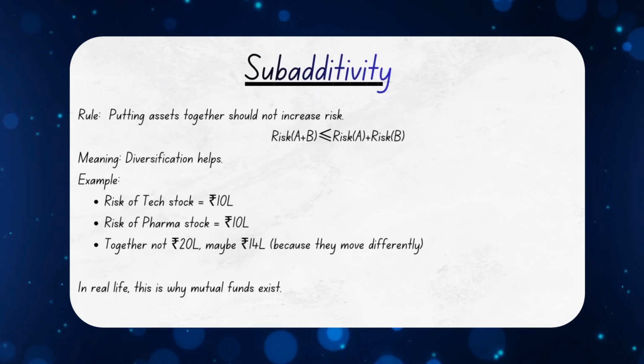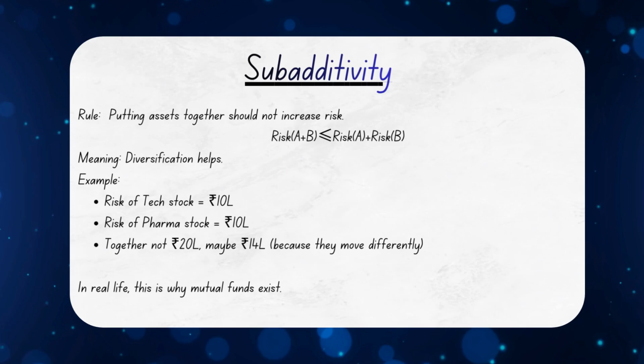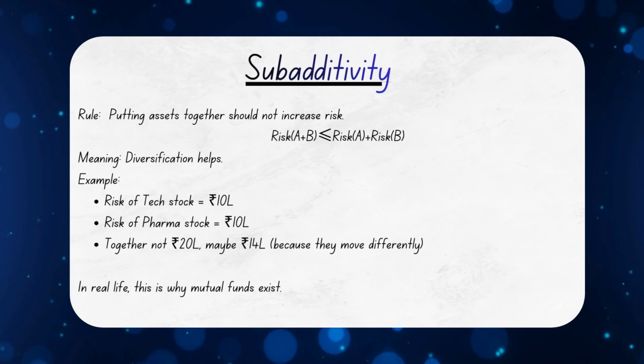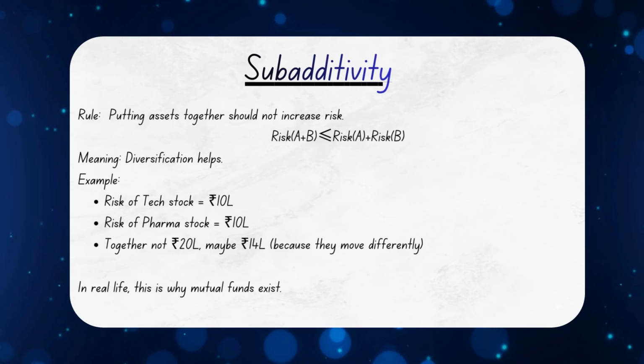Second, diversification should reduce risk. This is subadditivity. If you invest only in tech stocks, that's risky. Only pharma stocks, also risky. But mixing both usually reduces overall risk because they don't crash together. So the combined risk should be less than the sum of individual risks. That's literally why mutual funds exist.